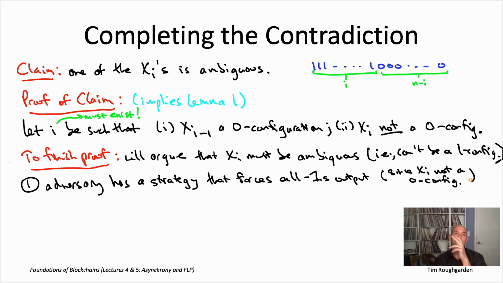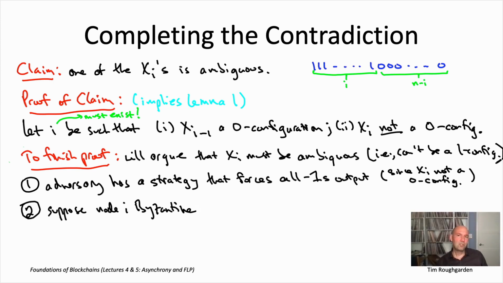On the other hand, consider the following adversary strategy. Remember, little f is 1, so there may be a Byzantine node out there. And the bad case for the protocol is going to be when that Byzantine node happens to be this node i, the node whose private input being flipped took you from the 0 configuration xi minus 1 to something that was not a 0 configuration xi. So suppose i is Byzantine.